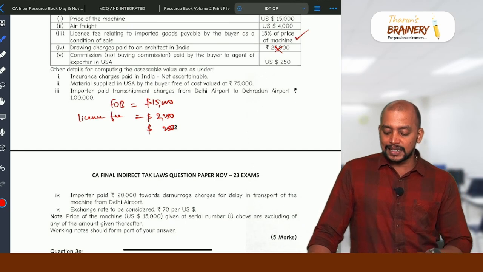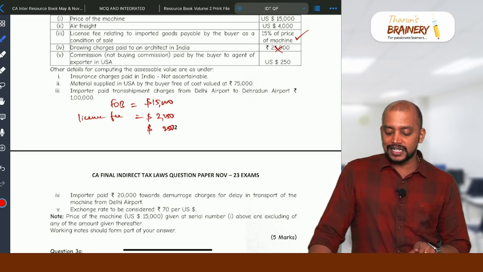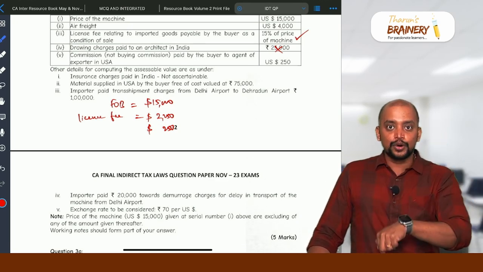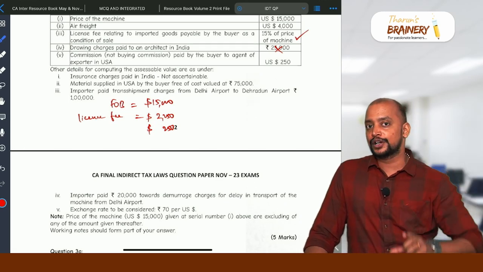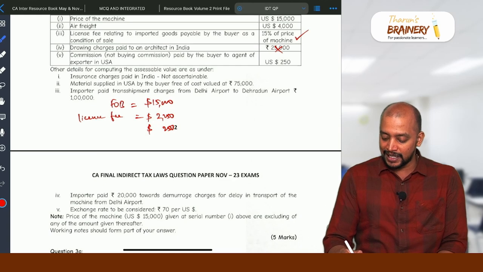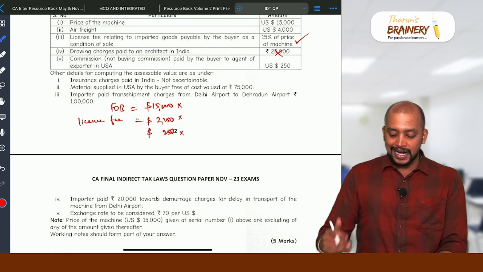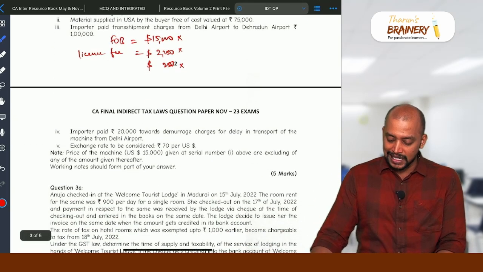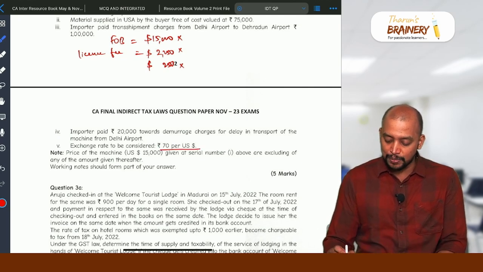Material supplied in USA by the buyer free of cost, valued at 75,000 rupees. So any material supplied by the importer to the exporter to be used in the imported goods should be included in the value. So therefore that should be taken, but these numbers we will convert into Indian rupees, and then we will add. For that we need to take the exchange rate. What is the exchange rate given? So exchange rate to be considered is 70 rupees per dollar.